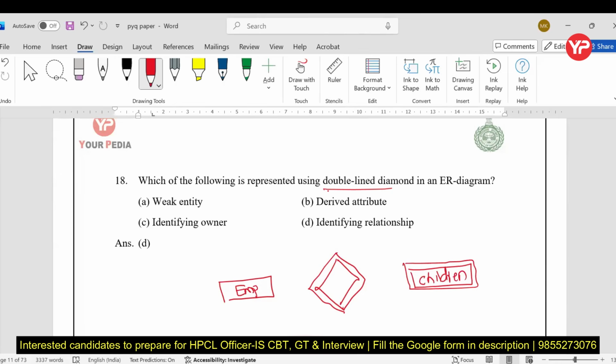This relationship set is called the identifying relationship. Suppose that an employee has a child. In this case, this is the identifying relationship, and the question is talking about the double line diamond. So this is the right answer, D. Keep in mind, my dear students, weak entity A is not the right answer because that is the weak entity set, fine, but not the identifying relationship.